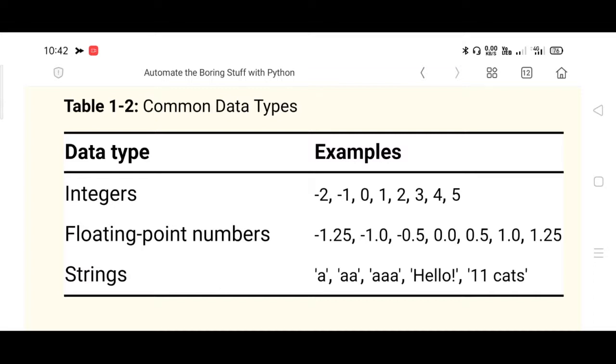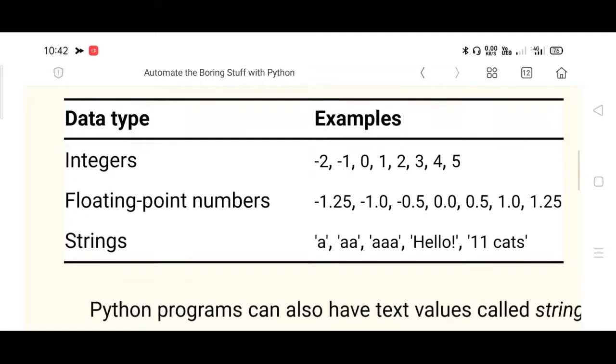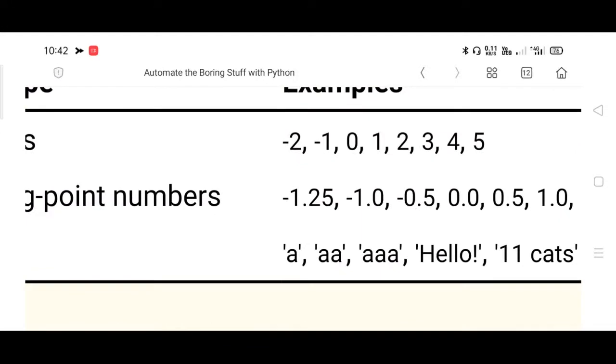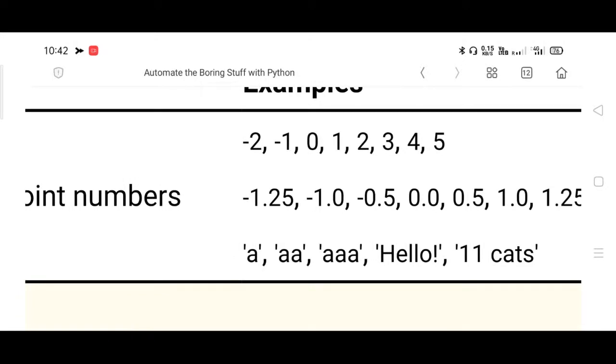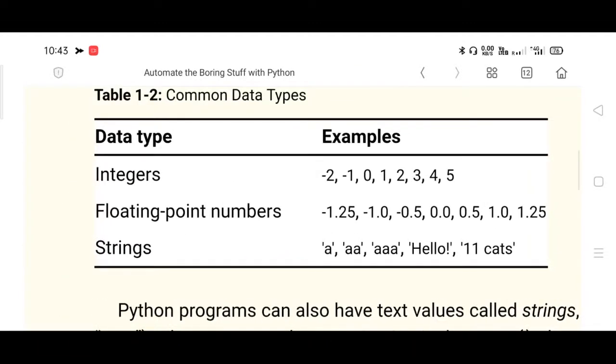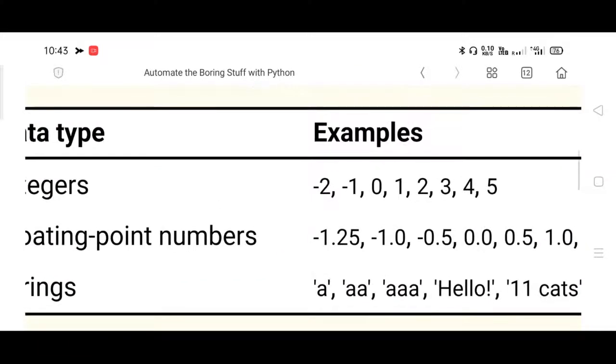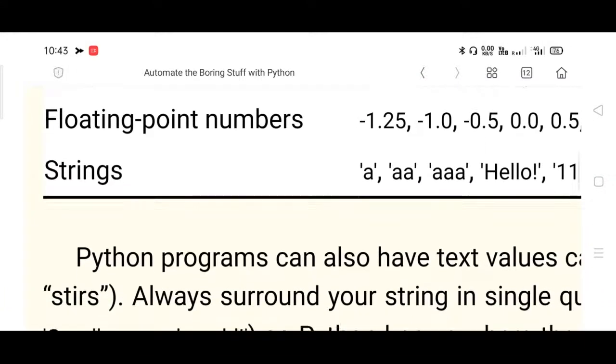Then you have floating point numbers. Floating point numbers are like real values. Again, signed values are acceptable: minus 1.5, minus 1.8, or 0.0, which is treated as 0, 0.5, 1.5, and so on. And string, see the representation of string: triple A, hello, and then a number followed by space followed by a character set, 11 followed by space followed by CATS. Please remember it is there inside single quotes. Strings are represented inside the single quote.